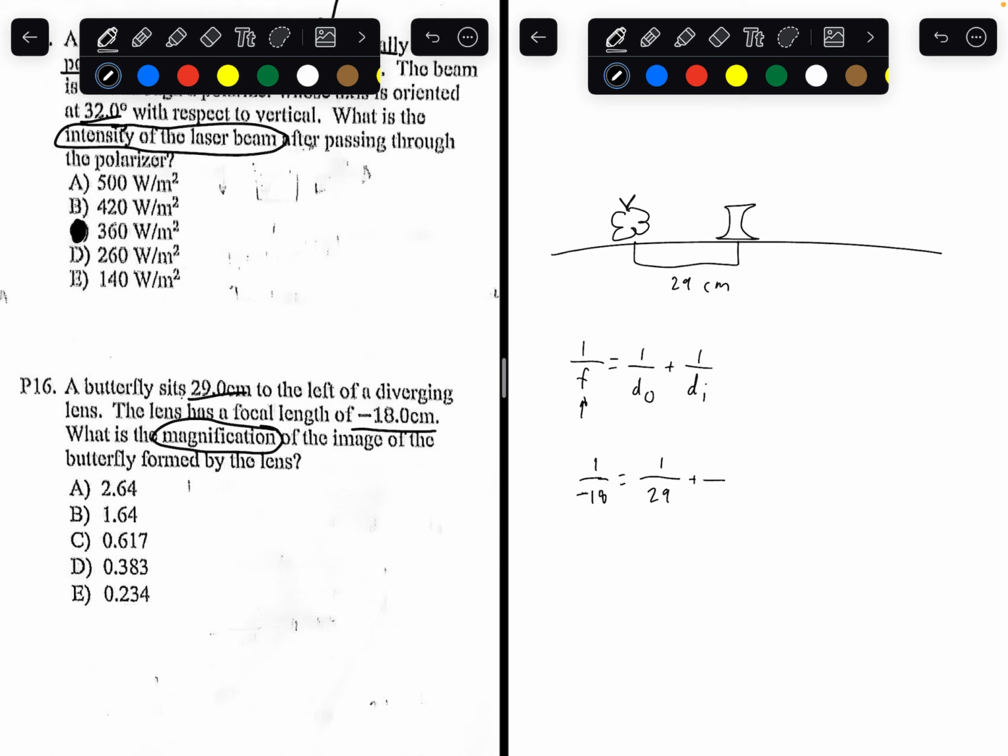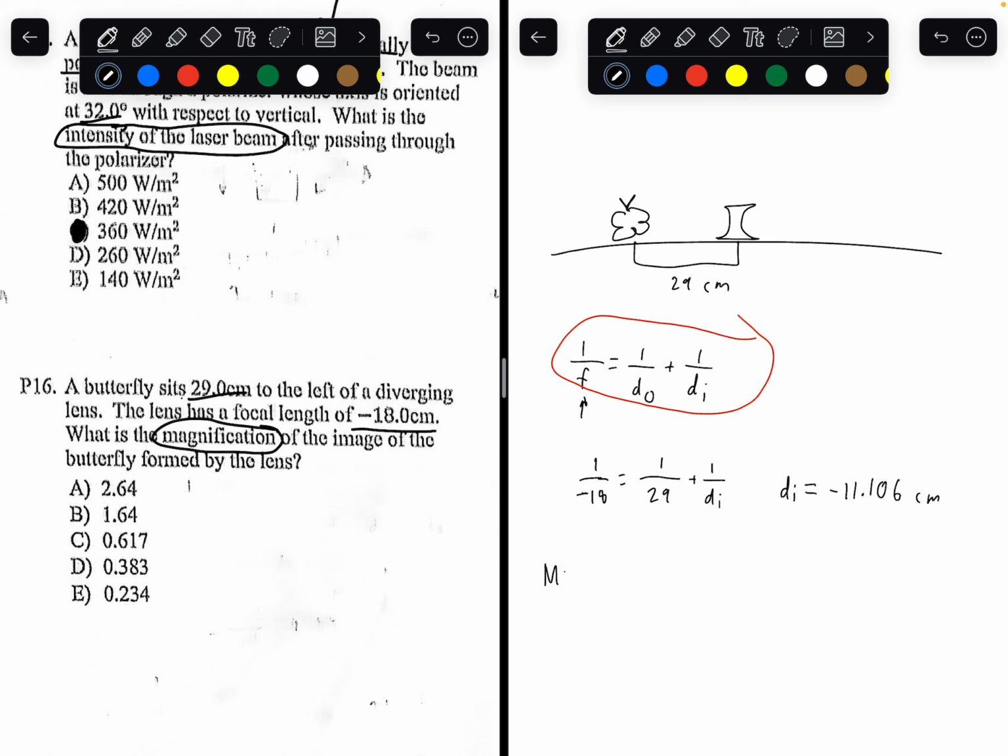And now finally, we're trying to find the distance between the image and the lens. So solving for the distance between the image and the lens, you'll get negative 11.106. So clearly it's a virtual image. So now we want to find the magnification. What's the formula for magnification? We know you need to use this formula. That's an important formula, so I'm just going to circle it in red.